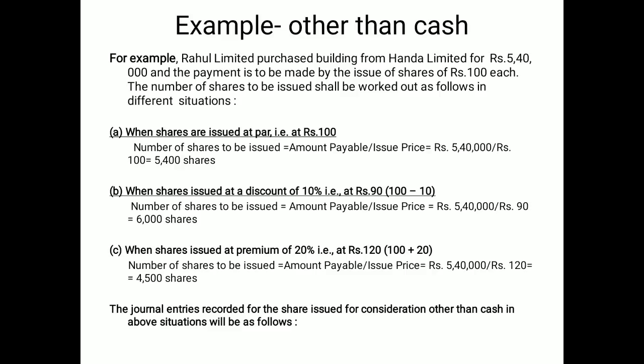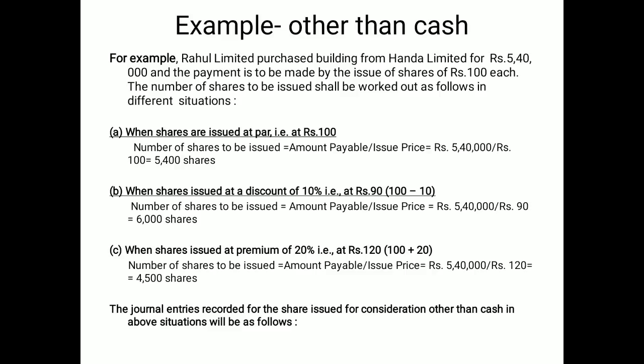In shares, the discount practice is not required, but it also applies to debentures in the same manner; only the security changes. When issued at par, the value of the share is 100 and it is issued at 100. How will you calculate the number of shares issued? The working is amount payable divided by the issue price. The amount payable to the vendor is 5,40,000, and the issue price at par is 100.